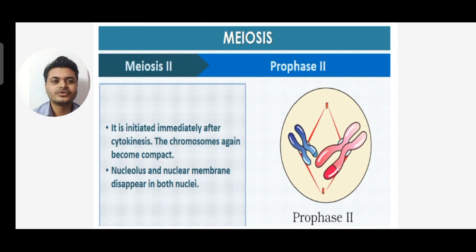You can see in prophase 2, it is initiated immediately after cytokinesis, and the chromosomes again become compact. The nucleolus and nuclear membrane disappear in both nuclei.